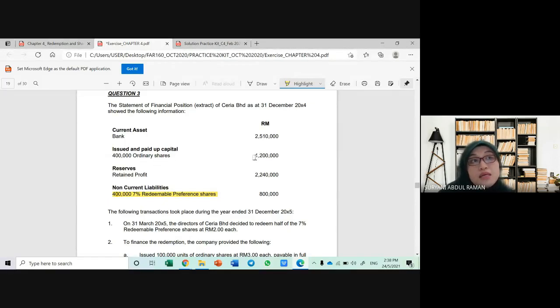Maksudnya tidak wajib untuk company ini menebus balik untuk membayar balik, unless for certain reason lah. Kalau dia berminat untuk membeli semula, yes it can, tapi it is still optional. It's not mandatory as per redeemable preference shares.